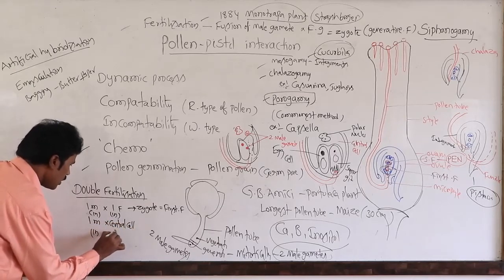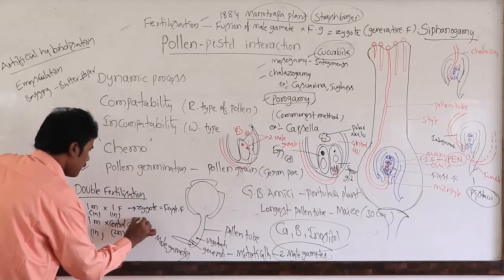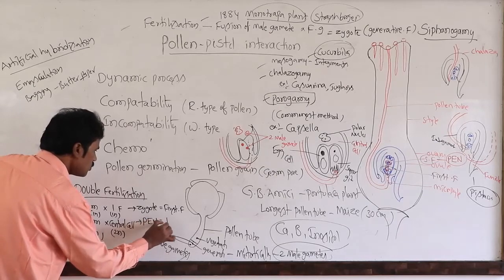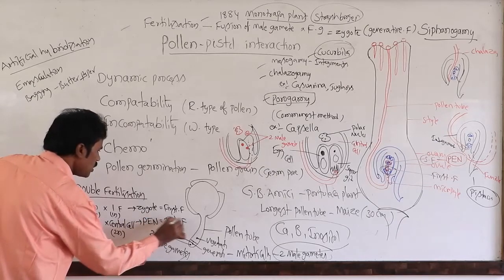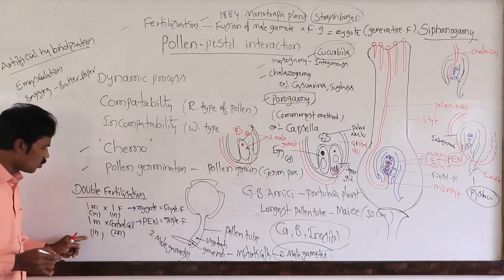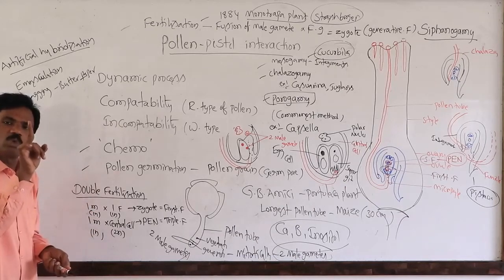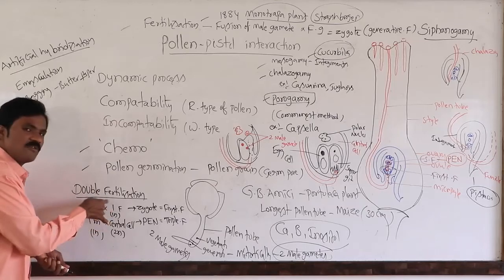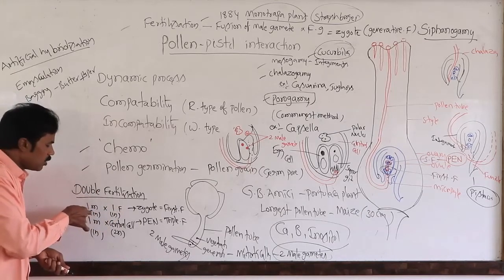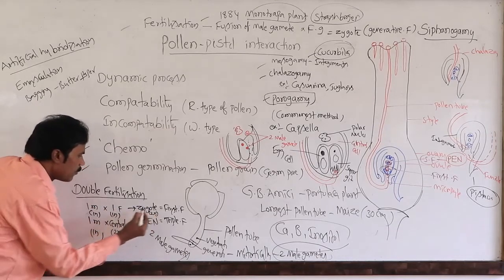Central cell, it is diploid condition. Then it forms into the primary endospermic nucleus. This is the triple fusion. Why? Because 2n means diploid condition, 1n means haploid condition. The first one, both are haploid. That means the oosphere, the female gamete, egg cell, as well as the male gamete, that is the sperm, both are haploid, that forms into the diploid zygote.